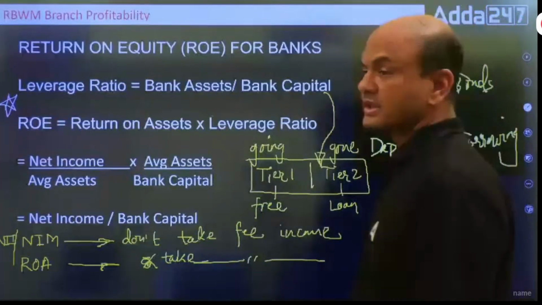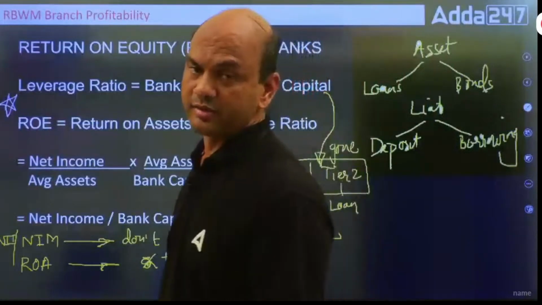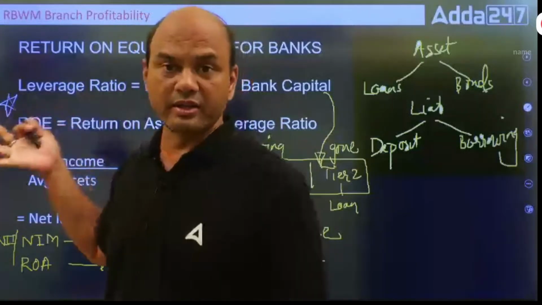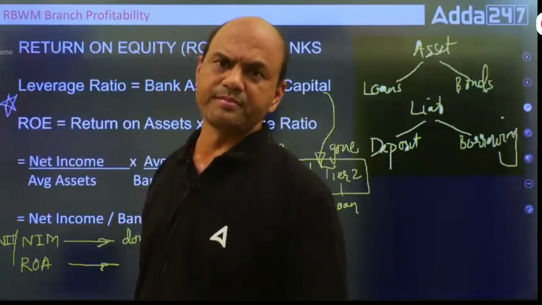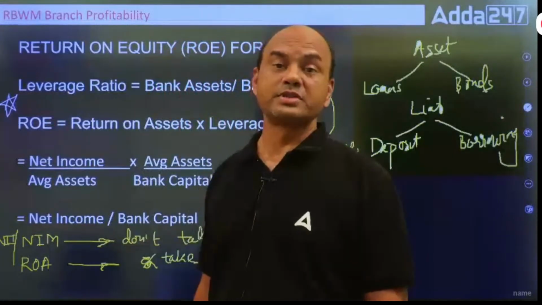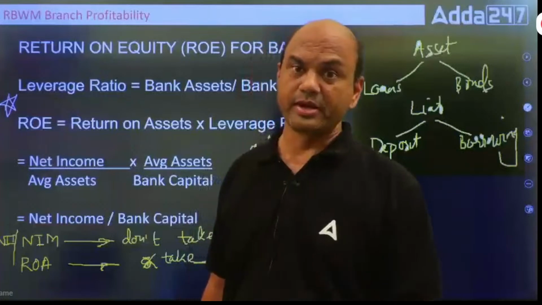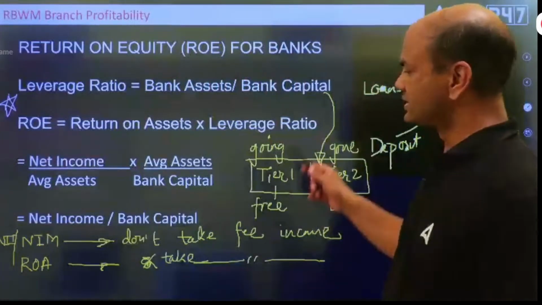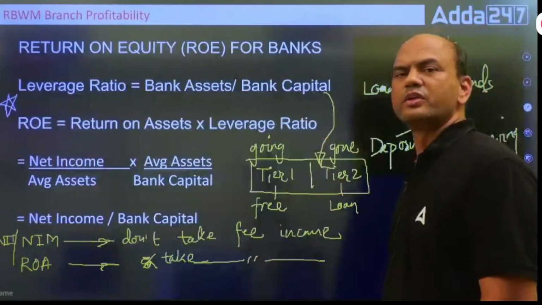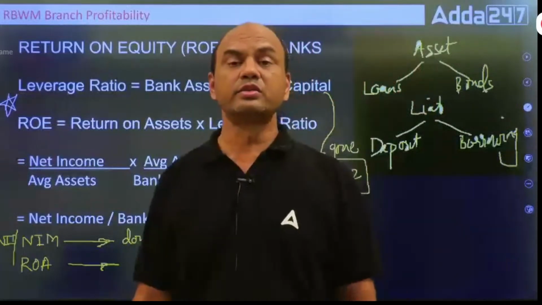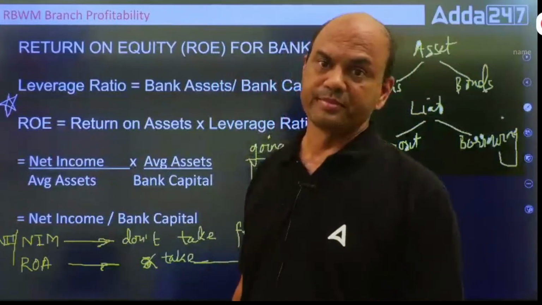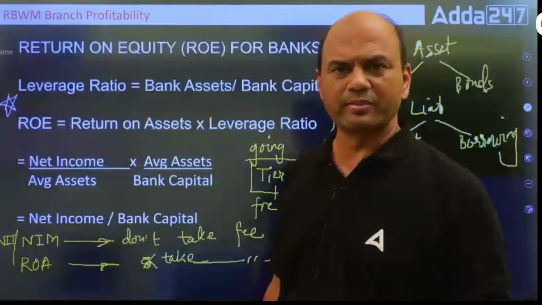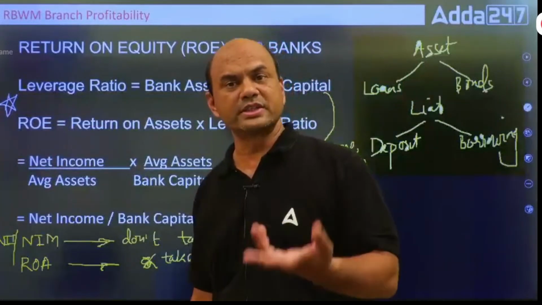Now return on equity. This is the next topic. ROE. What is equity basically? Return on equity. But what do you mean by equity? Equity means my number of shares. But it does not include only shares. It includes your reserves and surplus also. It includes your net profit also. But for simplification purposes, let's consider it shares, because after all, in the end, what happens? Your net profit, your reserves and surplus, all